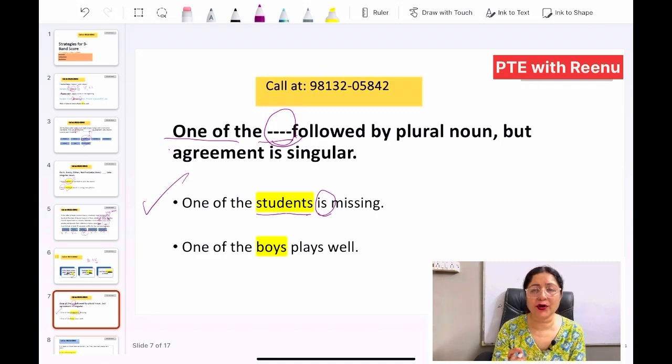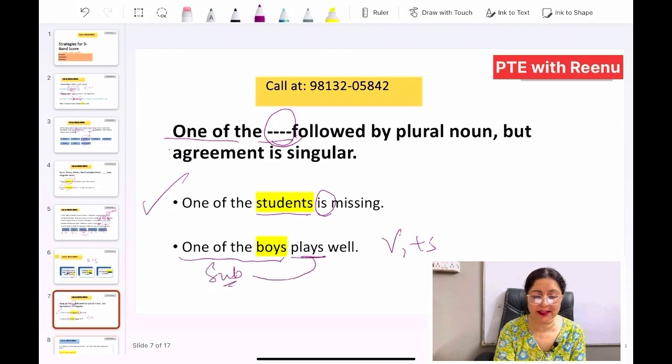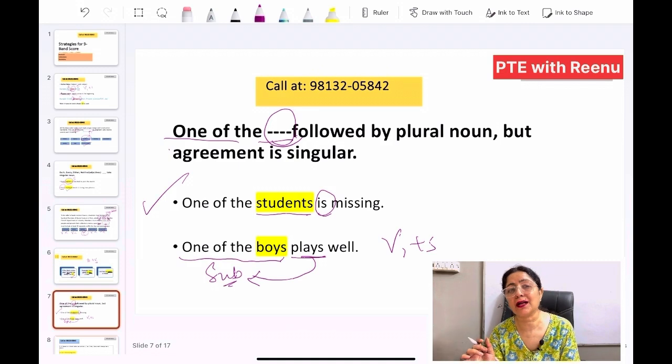Similarly, one of the boys plays well. So we are using the agreement one of the boys. So we are using V1 with S. So one of the boys, this entire subject we are taking as singular and the verb will be agreeing to it in the same sense. It will be taken singularly and we will be using V1 and S.